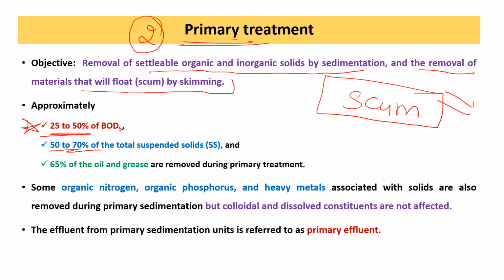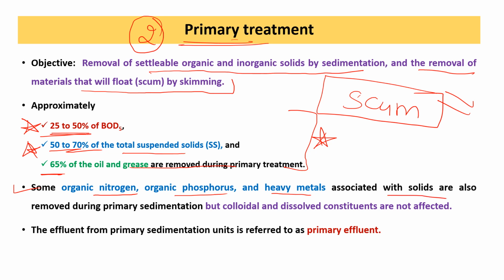Under the primary treatment process, 25 to 50% of BOD is decreased, 50 to 70% of total suspended solids are removed, and 65% of oil and grease are removed during the primary treatment process. So these are very important data. Sometimes some organic nitrogen, organic phosphorus and heavy metals